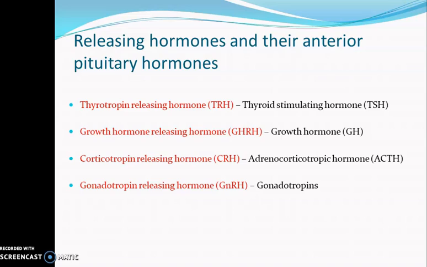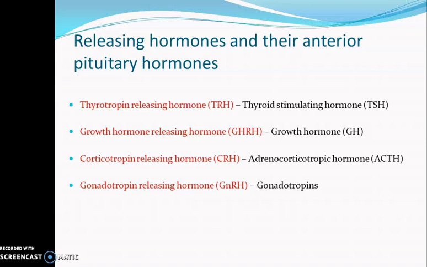First one is thyrotropin releasing hormone, TRH. It has its effect on the anterior pituitary gland and it controls the secretion of TSH, or thyroid stimulating hormone, by the anterior pituitary gland. Then growth hormone releasing hormone, GHRH, produced by the hypothalamus, controls the secretion of growth hormone, GH, by the anterior pituitary gland. Then corticotropin releasing hormone, CRH, I have told about this in the previous slide. This releasing hormone is controlling the secretion of ACTH, adrenocorticotropic hormone, by the anterior pituitary gland.